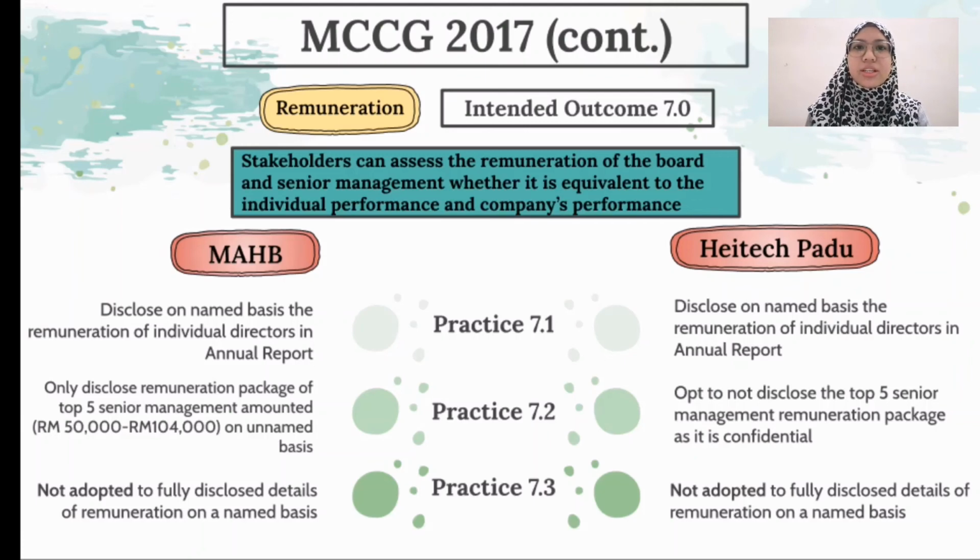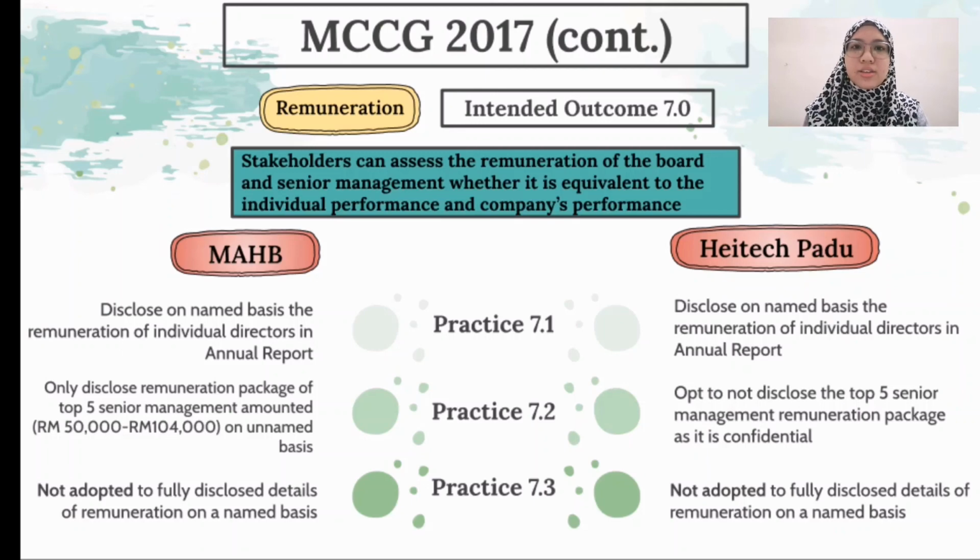For practice 7.2, MAHB only discloses the remuneration package of the top 5 senior management, amounting from 50,000 to 104,000, on an unnamed basis. However, HeiTechPadu opts not to disclose even their remuneration packages, and it is on an unnamed basis too.